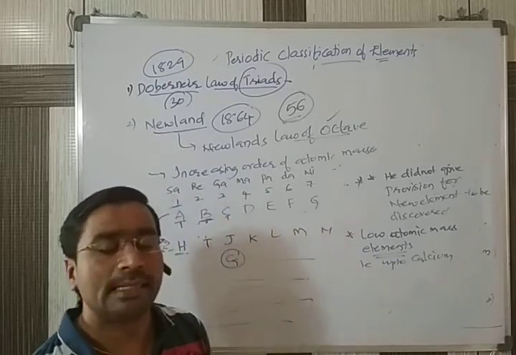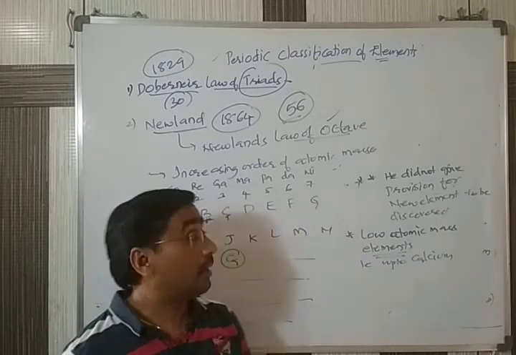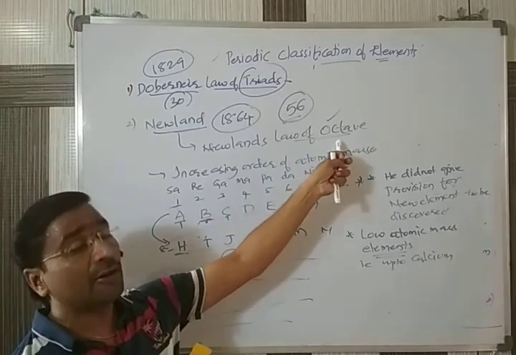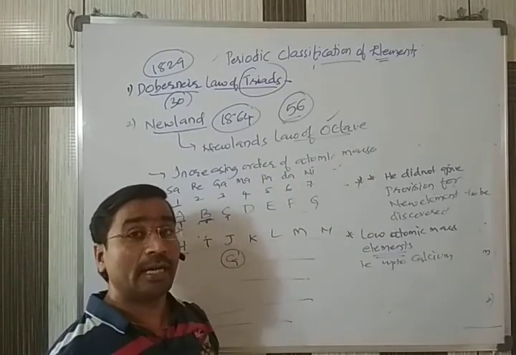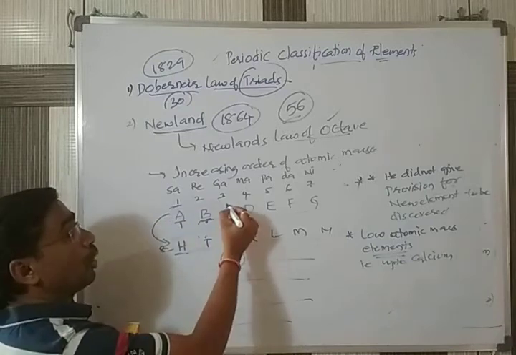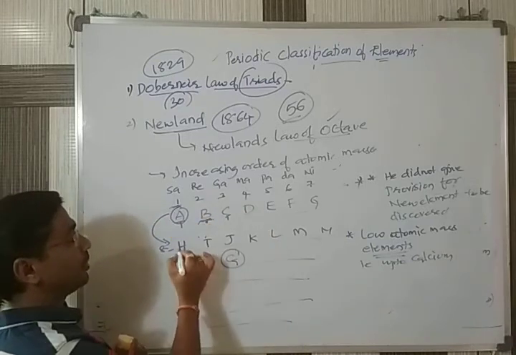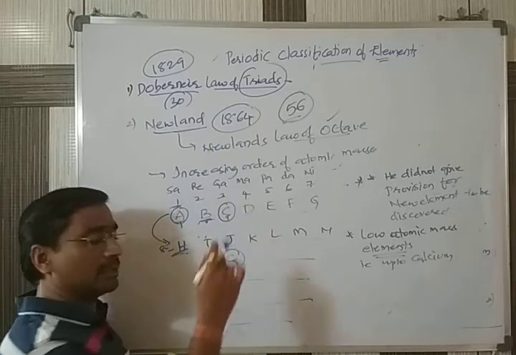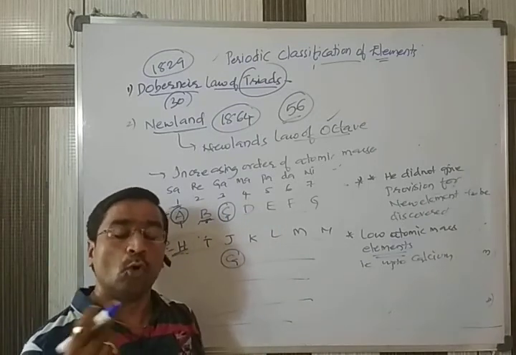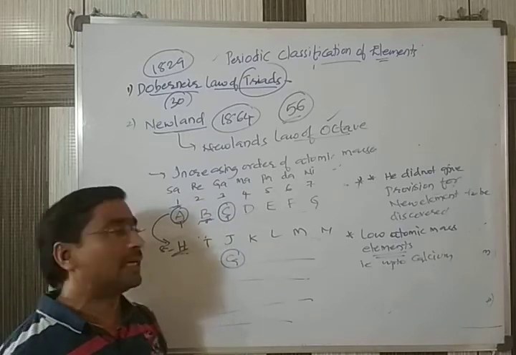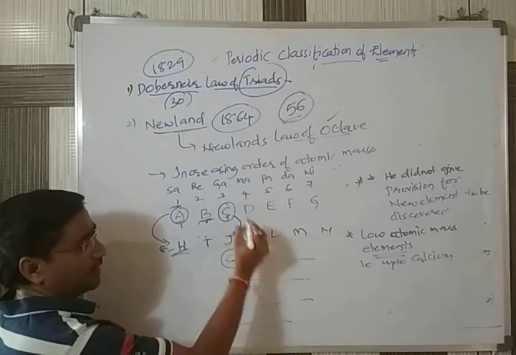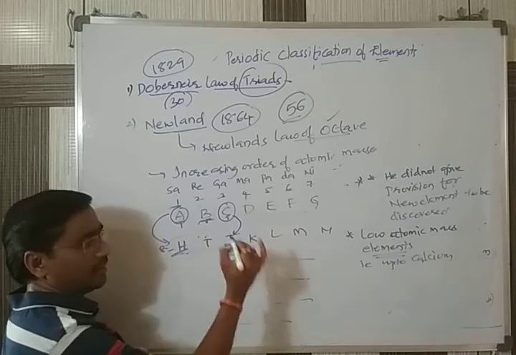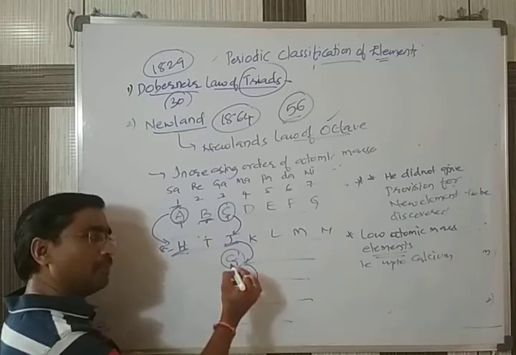So those elements could not perfectly obey the law of octave, because according to the law of octave, the properties of the first element are similar to the 8th element. That means whatever color, odor, or any properties there are, they should be similar to its 8th. When you start from here, calcium will be the 8th, and from here the next element should repeat the same property.